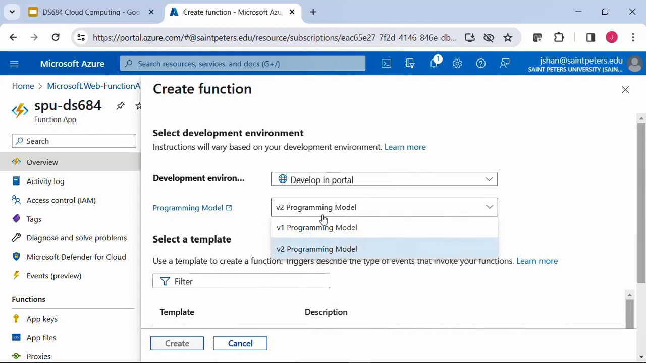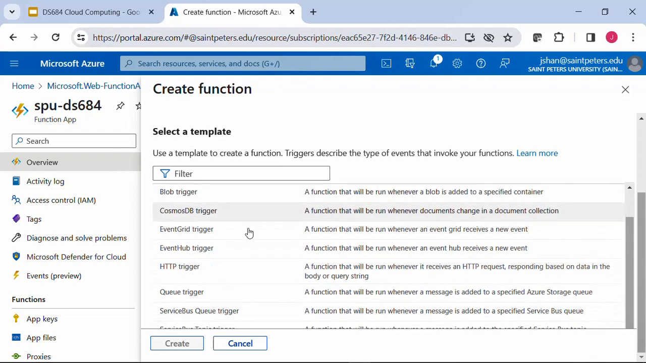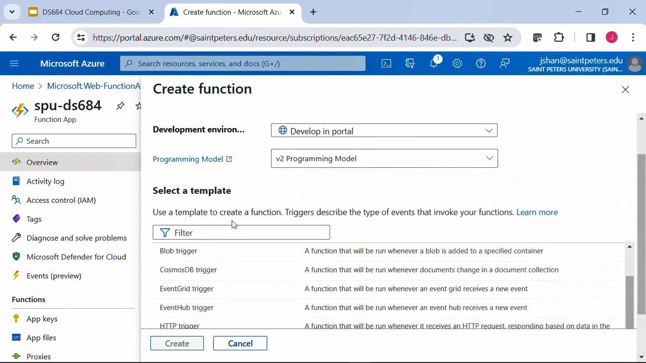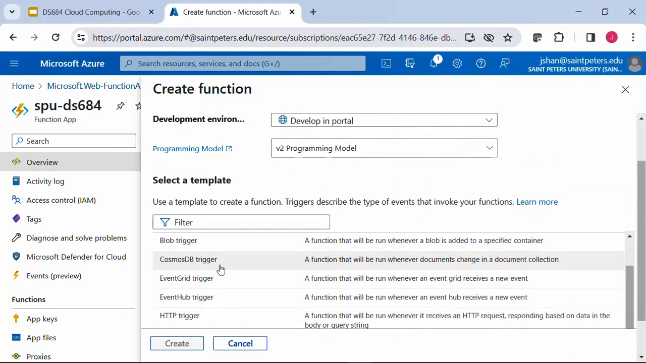And we use the version 2 of programming model. And here we are going to choose a template, which, to be short, is how you should respond to different triggers. For example, Cosmos DB is a kind of NoSQL database in Azure. If you choose this one and create a function based on this trigger, it will run whenever a document changes in the document collection, which means whenever there's a change in Cosmos DB, this function will start running.